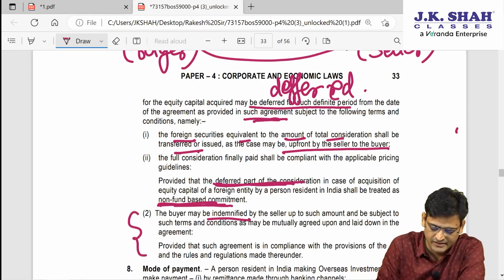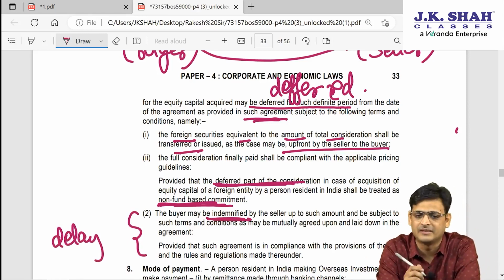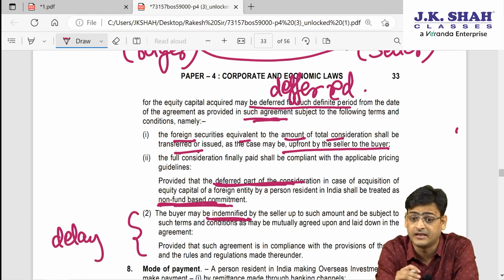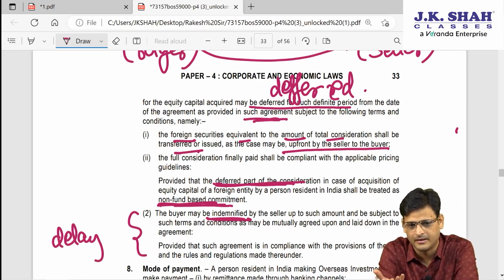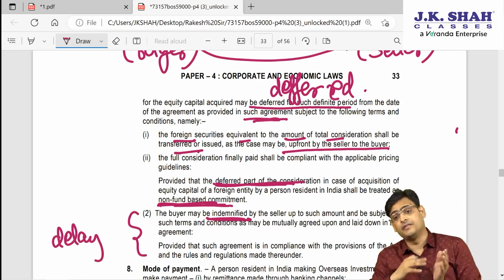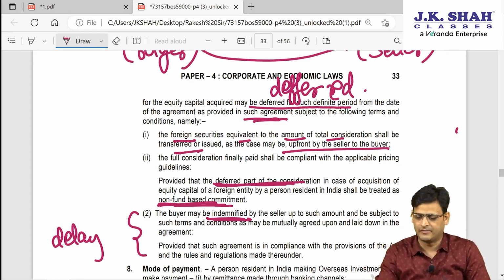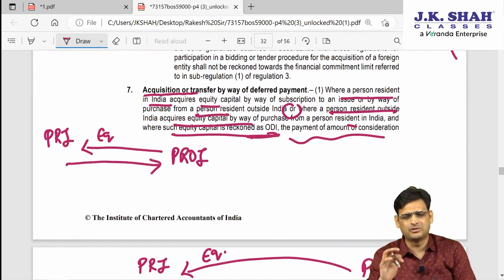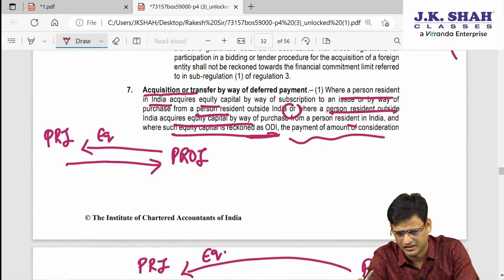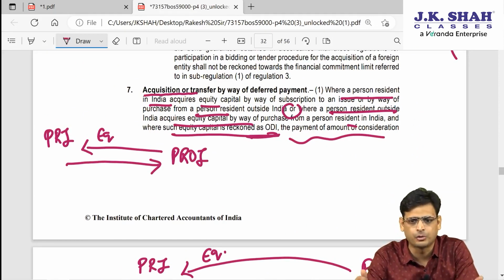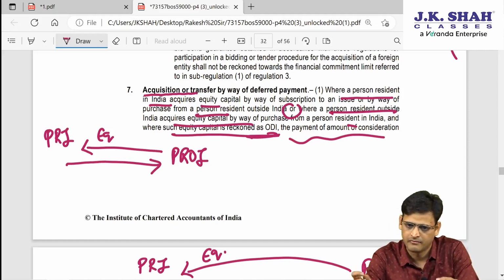But if there is any delay in the payment, then the buyer has to be indemnified. Means interest also needs to be given if there is any further delay. Means there is some agreement up to which you are anyway going to make the payment, but if you delay even beyond that period, then interest will be given. So in this entire thing only two things are important: when you are making payment in tranches, security should also be given in tranches only. If you are receiving only 20 crore, you should not give security of 100 crore, and vice versa.